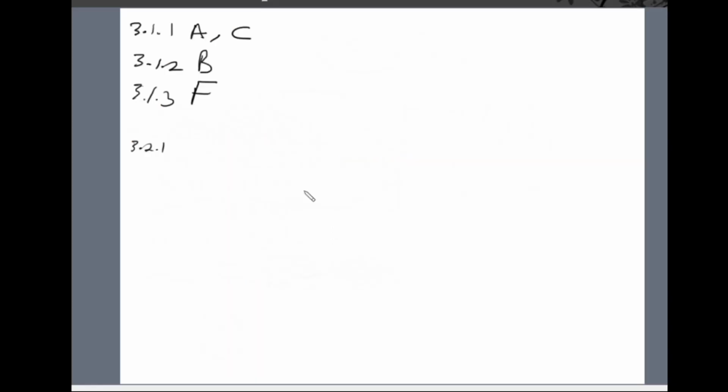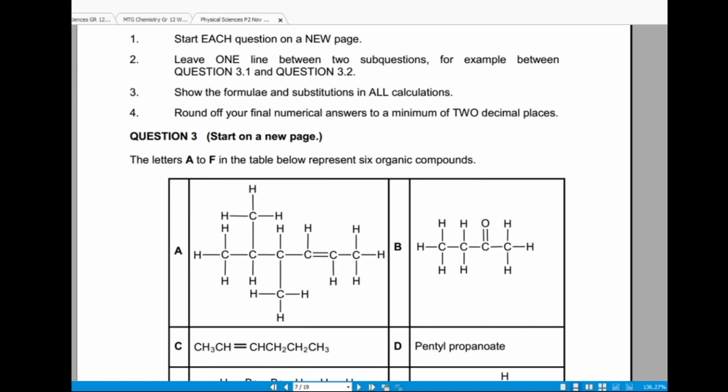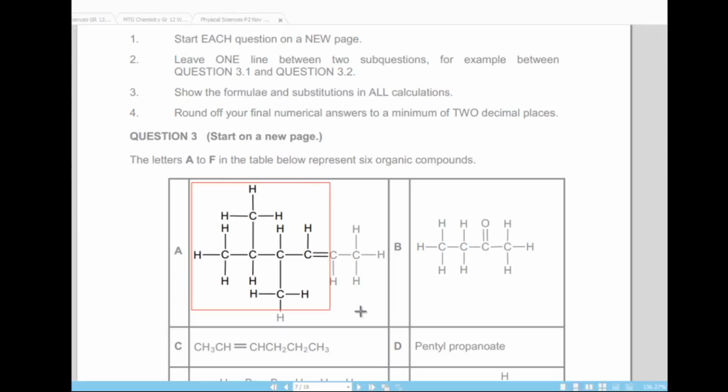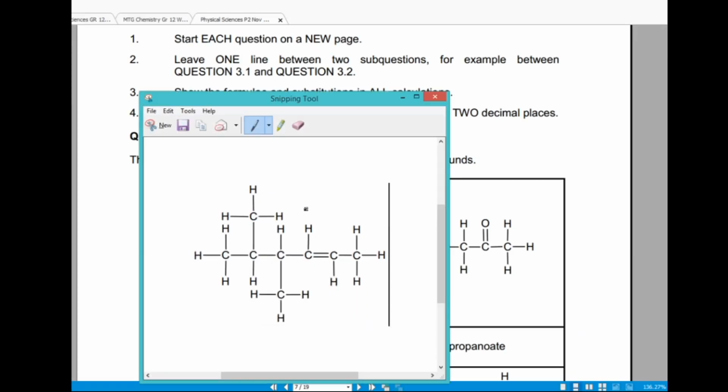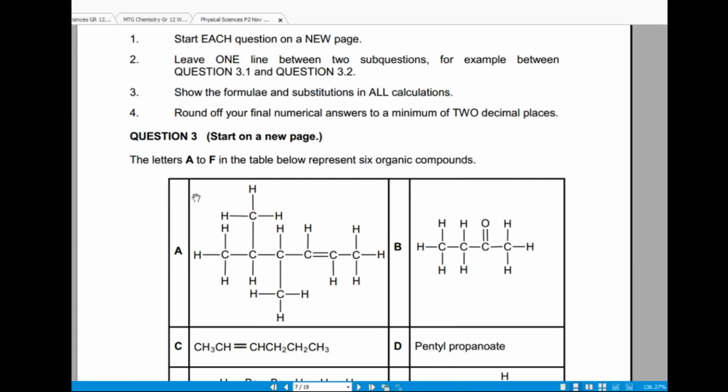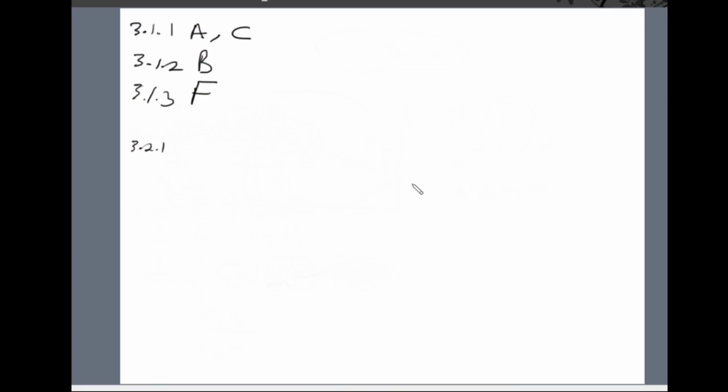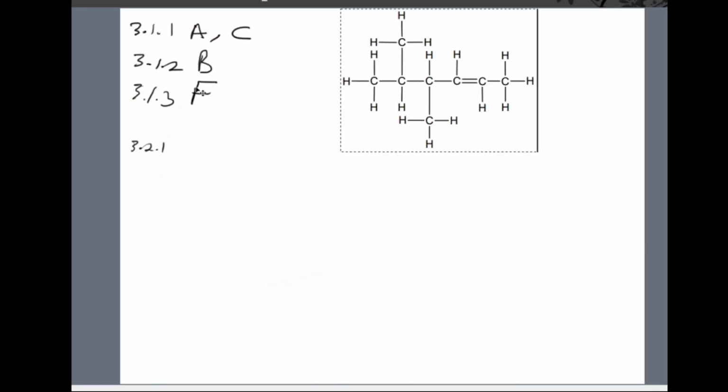So this is compound A. I want to name this compound, right? When we count, we'll start counting from the carbon atom which is closest to the functional group.